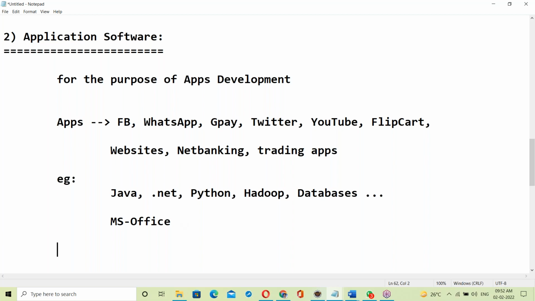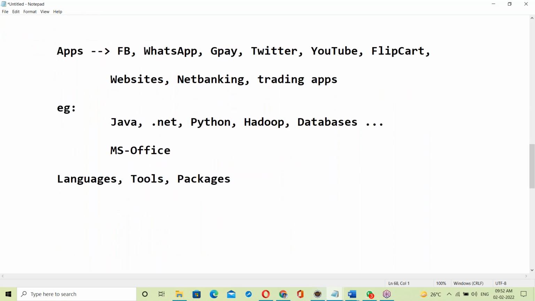Around 100 technologies we are using in the market. Languages, tools, and packages, different kinds of things. Languages like Java, Python, C and C++, HTML, Linux shell script. Different languages we are using here.